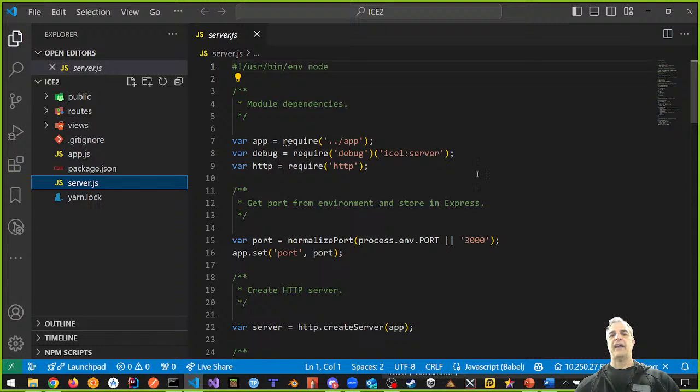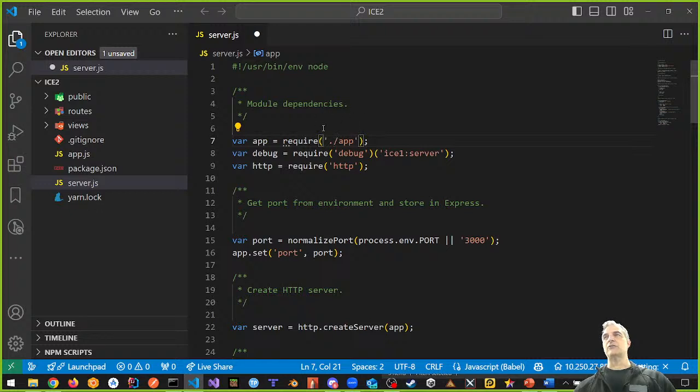We have to change some stuff here, guys. Take a look here. Our server.js is the one we want. We pulled it out of www, right? And here at the beginning, we have require statements, and it's looking inside of our /app. This is wrong because server.js was www. It was inside of a bin folder, and now it's not inside of a bin folder anymore. We just need to look at /app like this. So this is the first change. Make sure you change this to /app in the server.js.